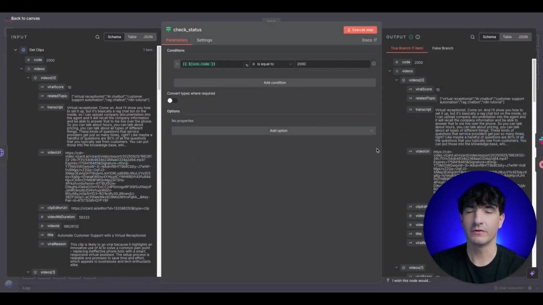The next node we have is the if node. For the if node, we're just setting up the condition that we want to make sure that the clips are actually cut up. So in the developer documentation for Vizard AI, we will get a 2000 code that confirms that we're ready to go ahead and move forward. So this is simply stating that if we do get that code, we can go ahead and move forward. And if we don't get that code, we want to go ahead and loop back.